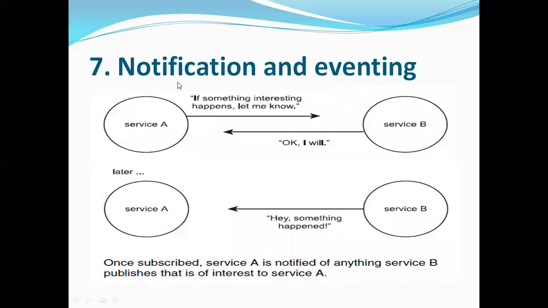See here, publishing and subscribing is like this. Service A is requesting, meaning subscribing to, the service. Service B responds whether the request is accepted or not. And if the subscribe request is accepted, then next time whenever the service provider publishes any new information, you will receive that new information on your handheld device.